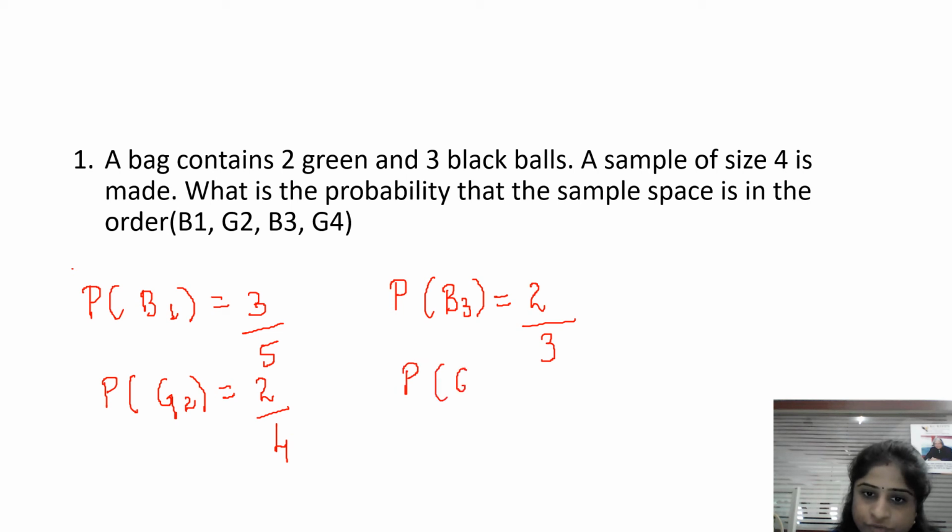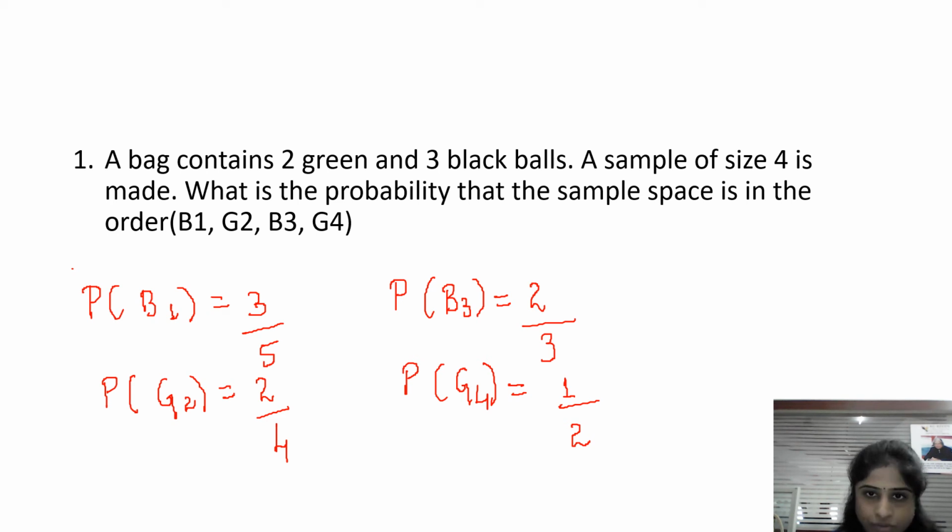So probability of fourth ball I am taking is green ball. So green ball, how many green balls are left? Already one green ball is chosen. So only one green ball is left. Now how many total balls are left? 5 balls, 3 balls are already chosen. So 2 balls are left. So 1 by 2. Like this we will be finding out the probability of B1, probability of G2, probability of B3, probability of G4.